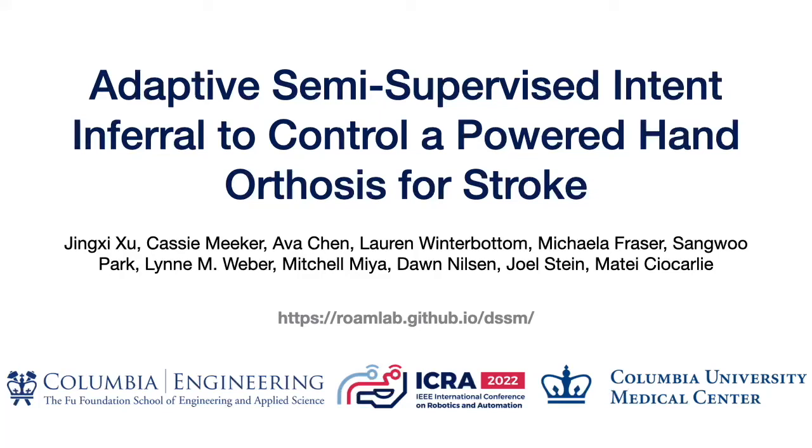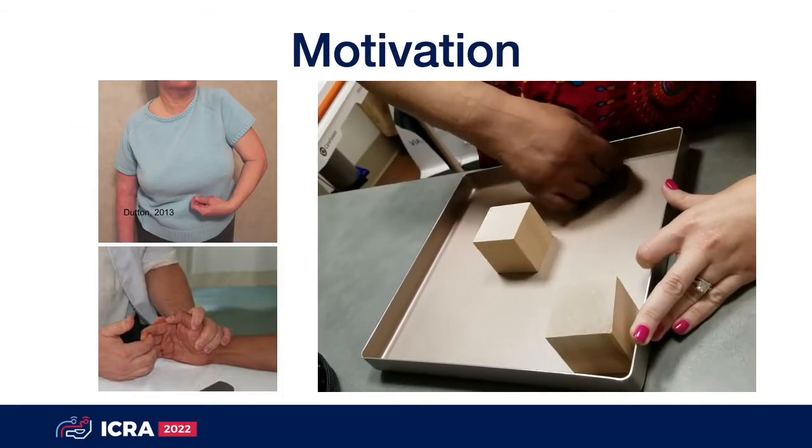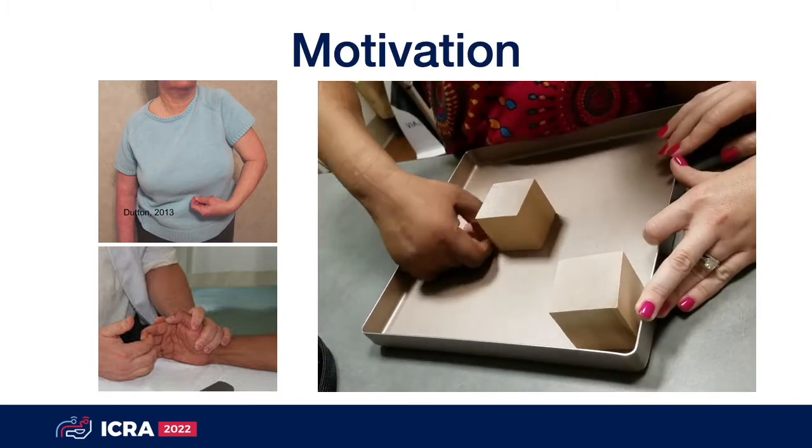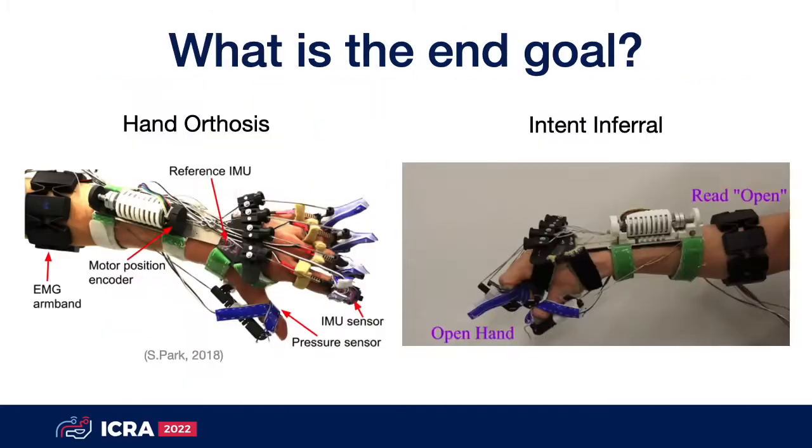In this paper, we present a semi-supervised intent inferral algorithm to help stroke patients use their hands. 800,000 people have stroke in a year in the US. Many everyday tasks that healthy people take for granted, such as pick and place, are very hard for stroke patients.